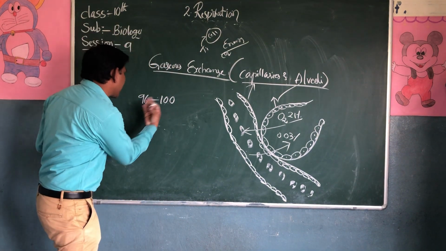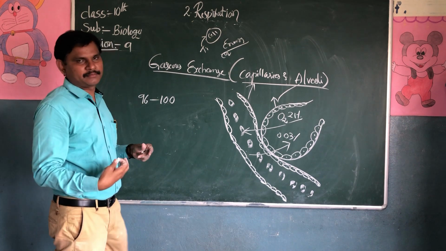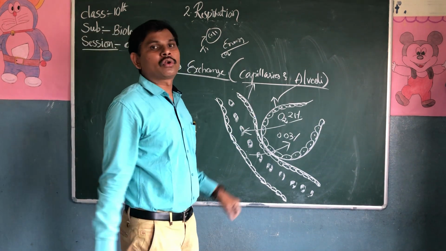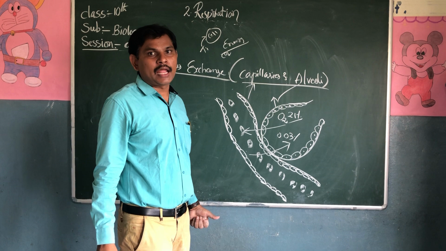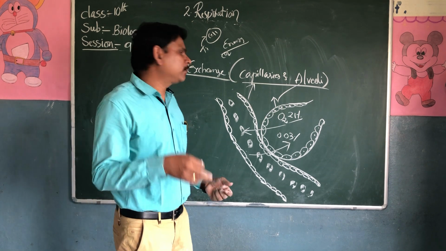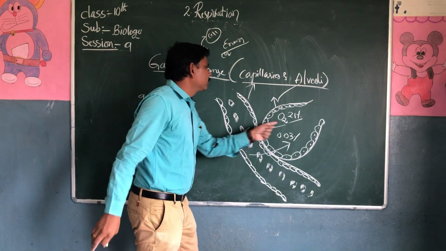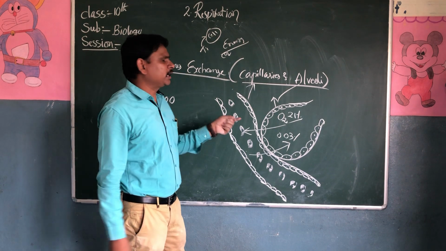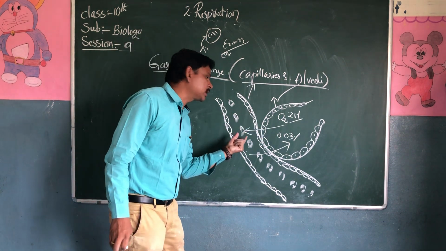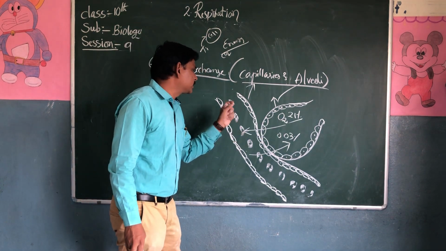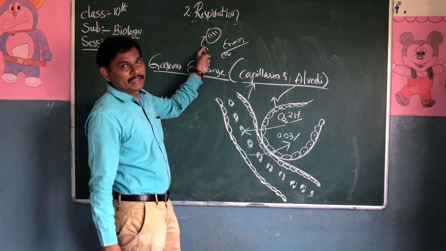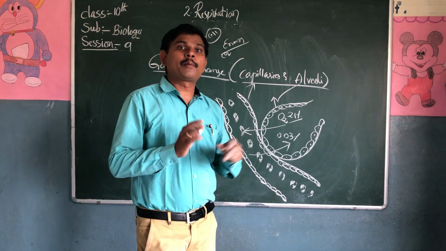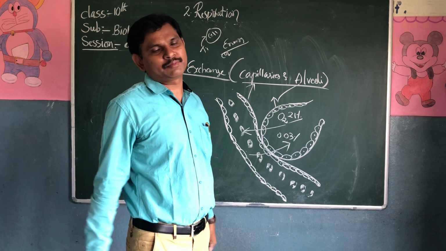If the oxygen saturation is decreasing due to the coronavirus COVID-19, they are not able to breathe properly. When 96 to 100% of the oxygen is not mixing into the blood, if sufficient oxygen is not carried, proper cellular respiration will not take place.